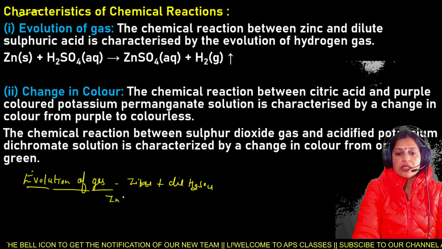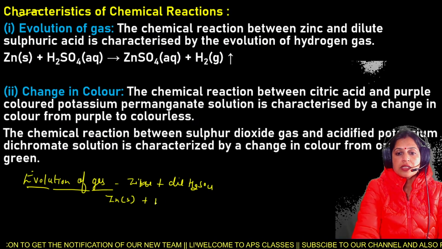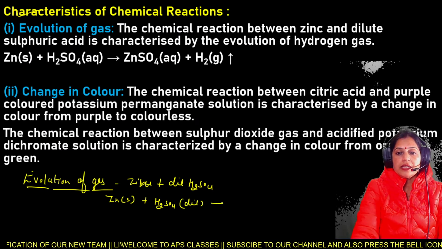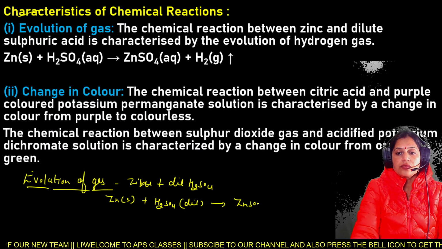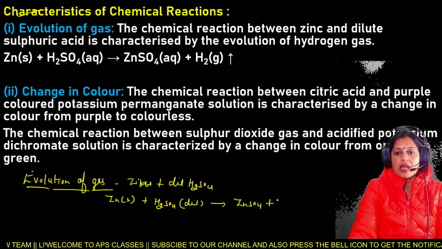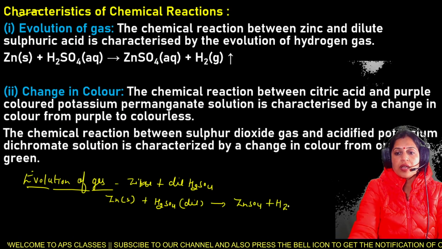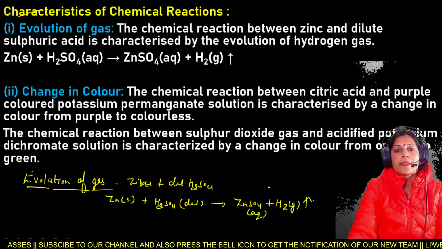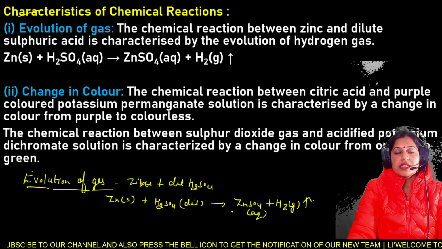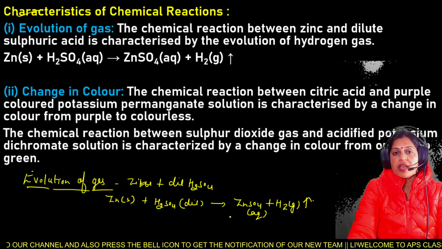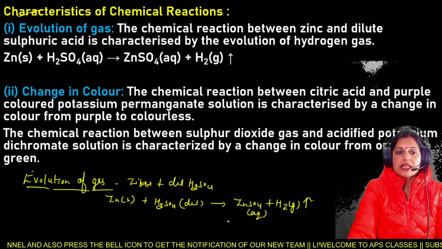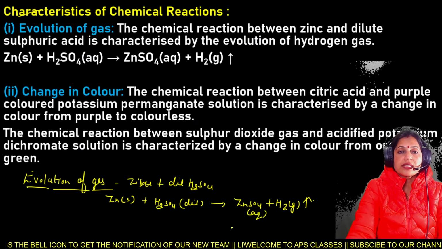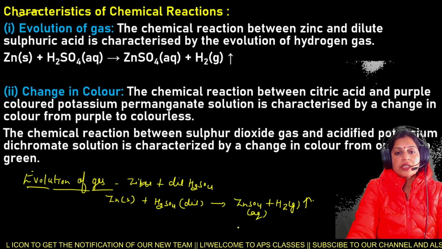So this is zinc in the solid form plus sulfuric acid in the dilute form, and it forms zinc sulfate plus hydrogen gas. There is the evolution of the hydrogen gas.